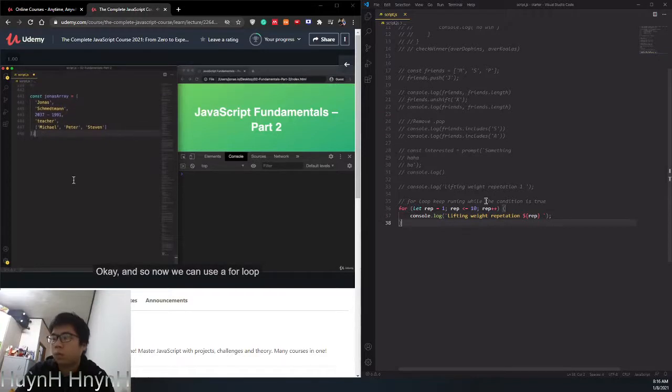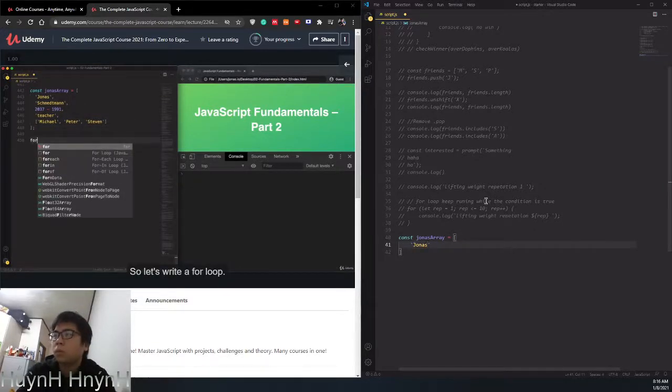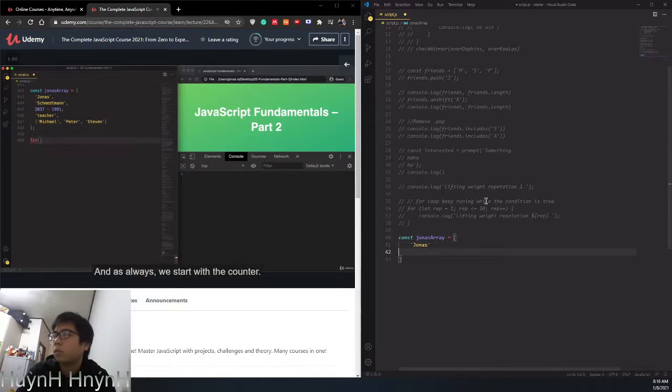Okay, and so now we can use a for loop to loop through this array. Let's say for now that we wanted to individually log every element of the array to the console. So very simple. All we want to do is to log these 5 elements here. So let's write a for loop, and as always we start with the counter.